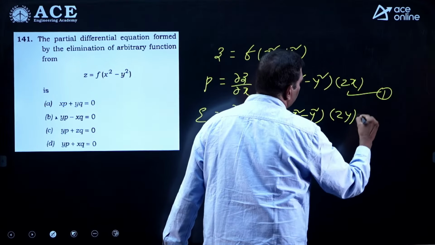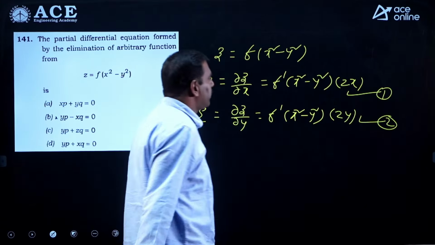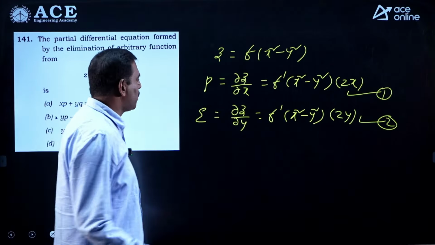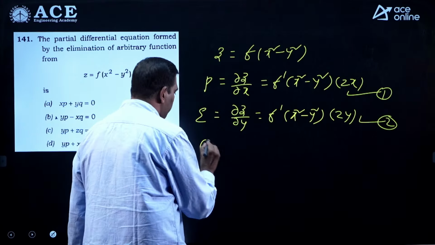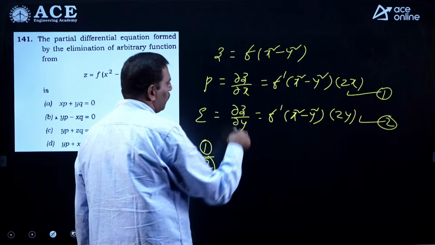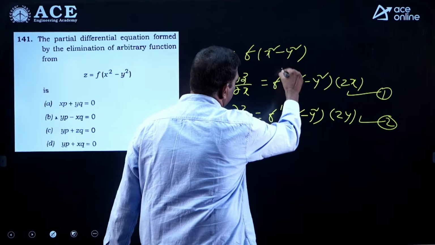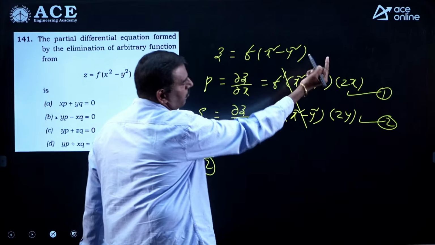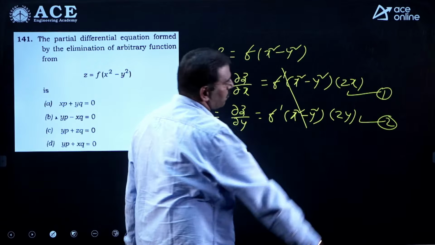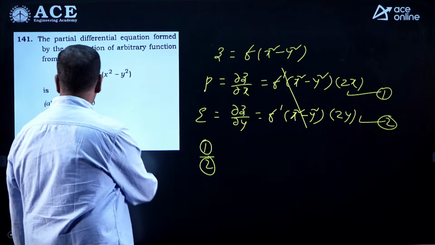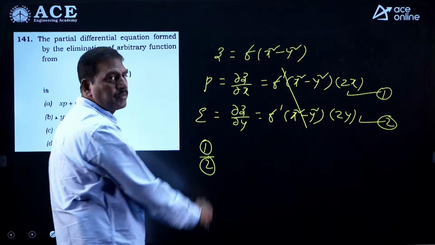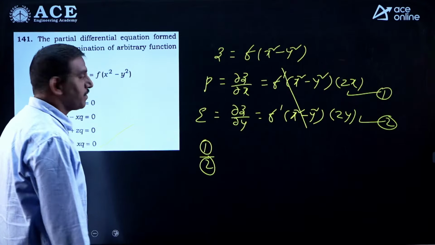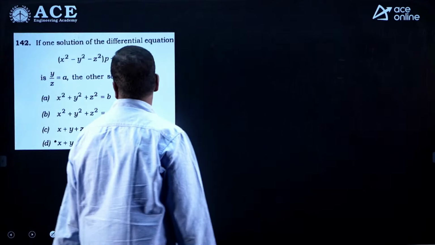Let it be 1, let it be 2. Our aim is to eliminate the arbitrary function so that we should not see f. You can take either p by q or q by p, means 1 by 2 you can take. If you take 1 by 2, okay, f dash will cancel. So p by q will become, RHS is 2x by 2y. After calculation you will get, problem 141, yes, option D will carry. Take 1 by 2, we will get option D. Is it? Coming to the next problem.